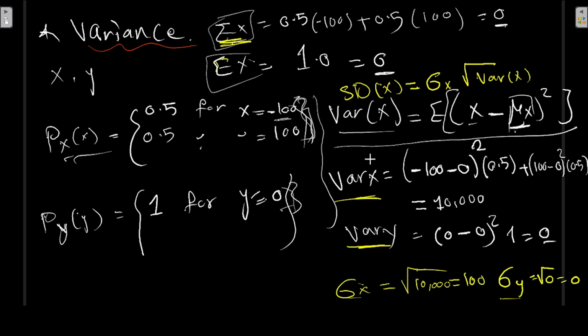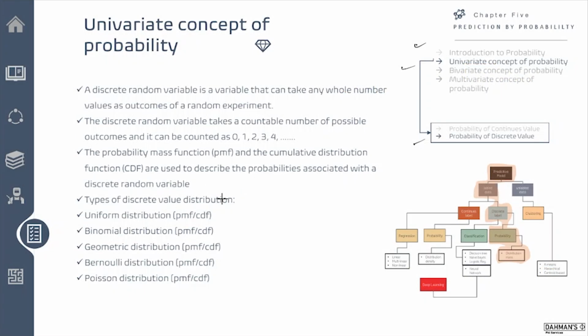That was the end of this section, where we have discussed most of the distributions and the ideas concerning the expectation, the variance, and the cumulative distribution function, given that the variable happens to be a discrete type of variable. Now we are ready to move on to discuss the second kind of variables, if it happens to be continuous. That's exactly what we're going to do next. I will see you then.